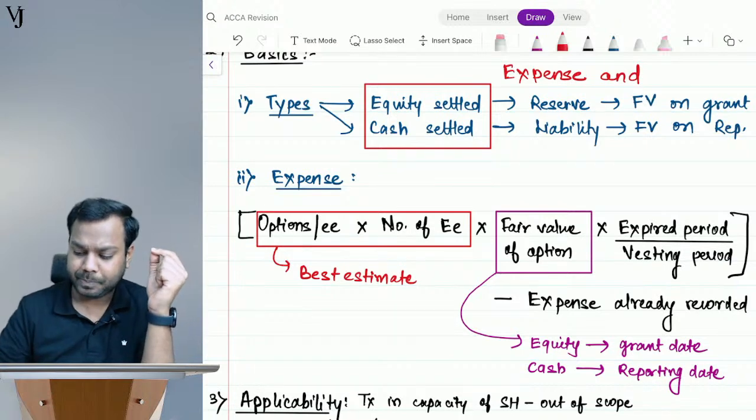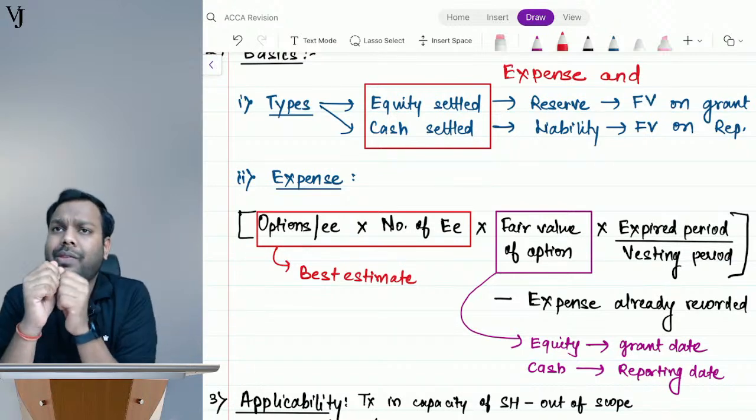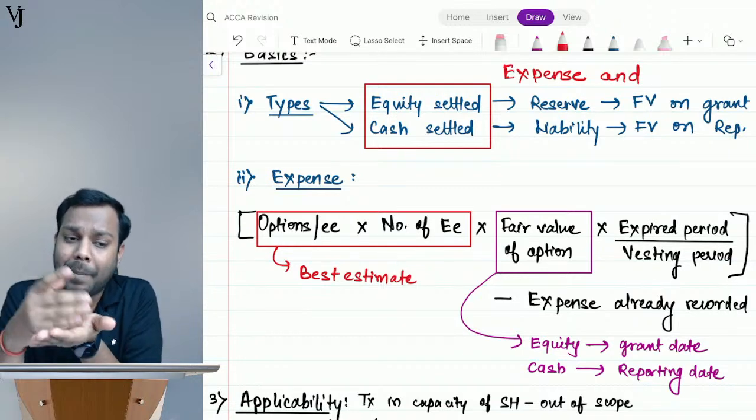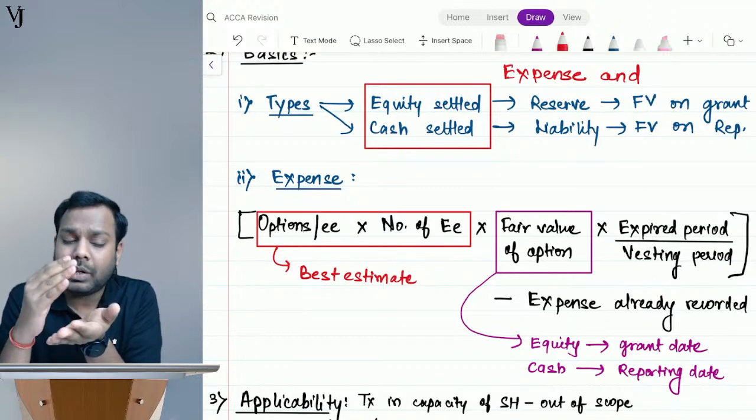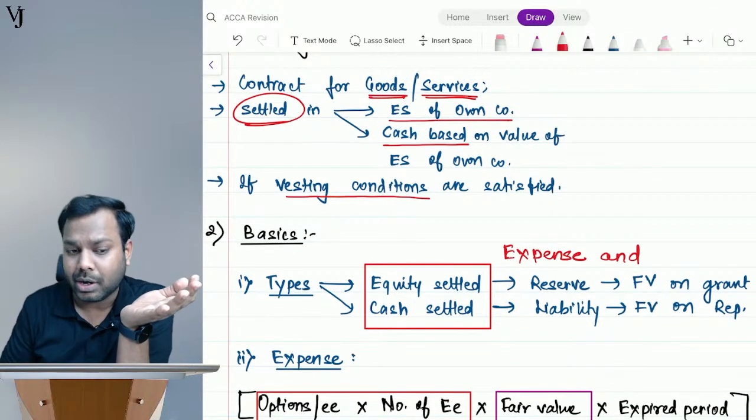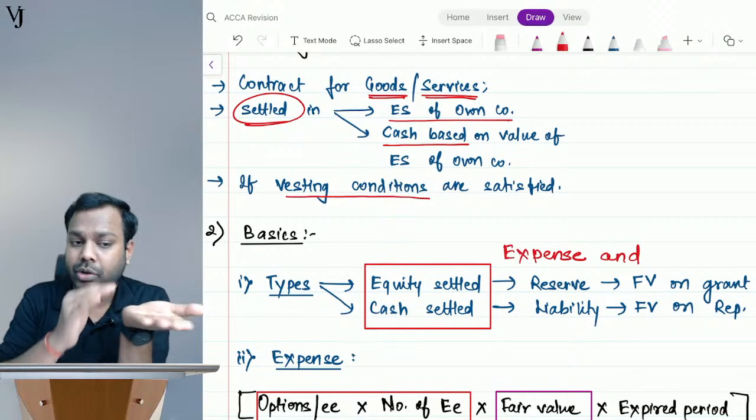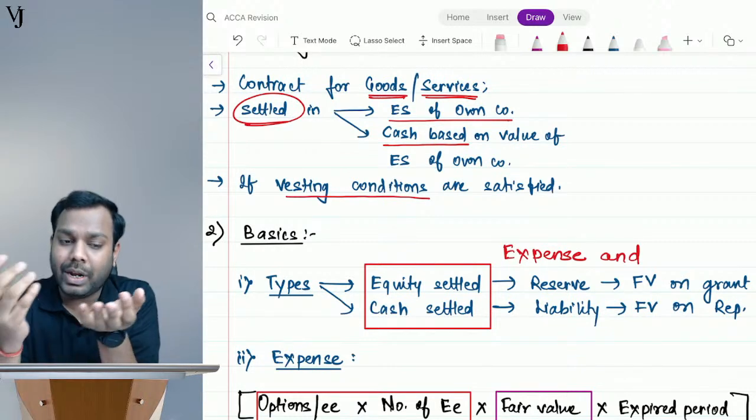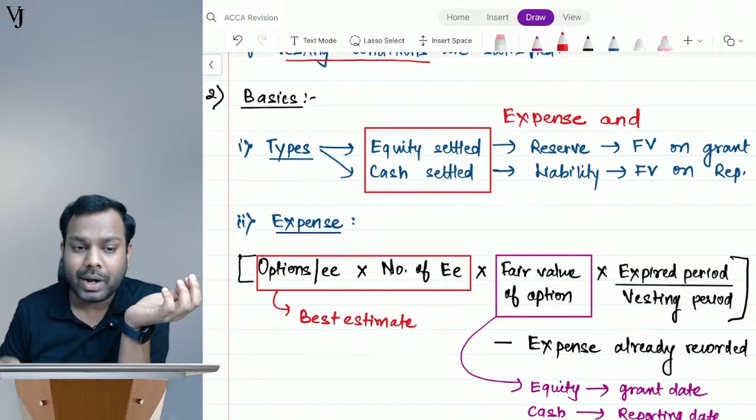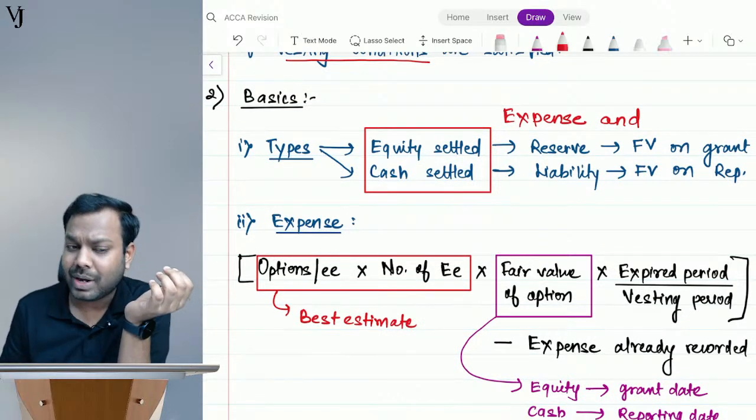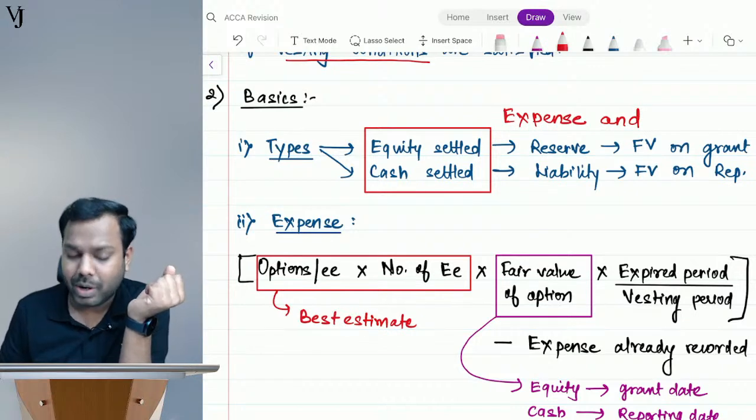Why? Understand guys, when you are settling in the form of cash, it means there is an obligation to give, an obligation which is coming through contract, right? So it's a contractual obligation to deliver cash or any other financial assets, right? So don't you think that's a financial liability? And that's the reason why we record a liability for this one.